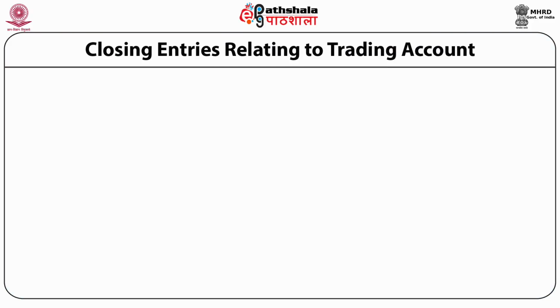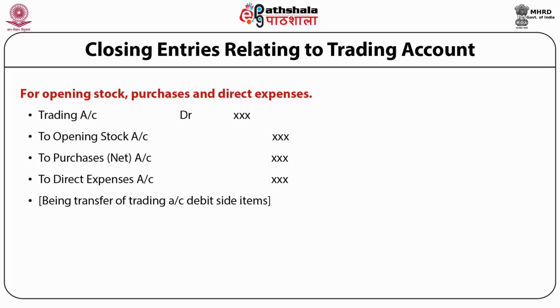It is important to know the closing entries related to trading account. For disclosing opening stock, purchases and direct expenses on trading account, we have to pass the entry trading account debited to opening stock account, to purchases account, to direct expenses account.